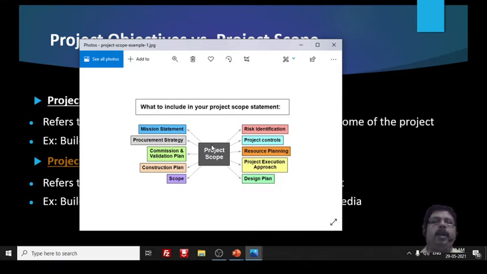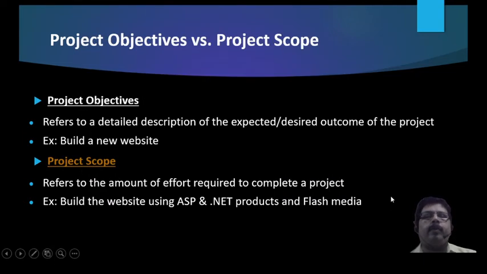Then the project execution approach, which we are going to discuss in the next unit. There is a separate chapter on that, where we will discuss how it is conducted. Then the design plan, which we will also discuss in the next unit. Together we can call this the project scope. I want to discuss some more points about project scope in the future. The size of the scope varies based on the requirements of the stakeholders, which we will discuss in the next diagram. Now this was regarding the objective and project scope.